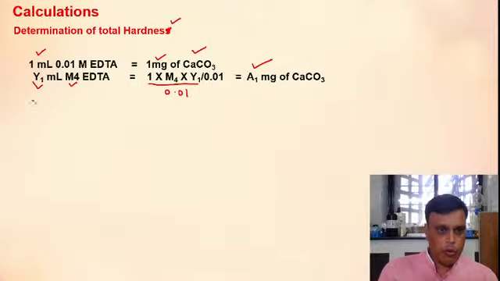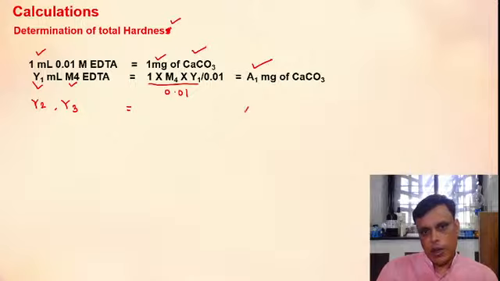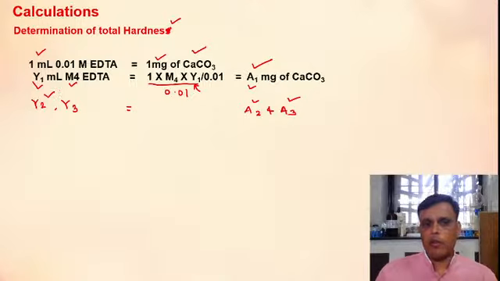Now we have y2 and y3. So by using y1, y2, y3, you can calculate a1, a2 and a3. How does a1 come? By putting the value of y1. a2 comes by putting the value of y2, and a3 by putting the value of y3. Okay? So in this way you have to calculate a1, a2, a3.